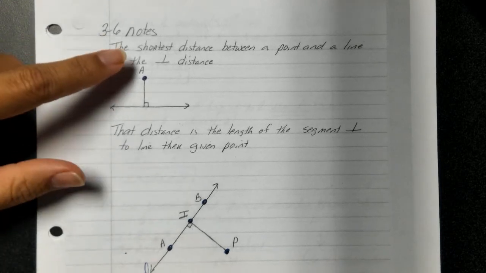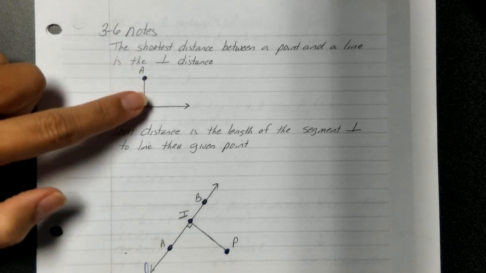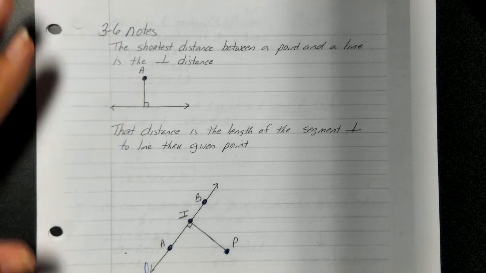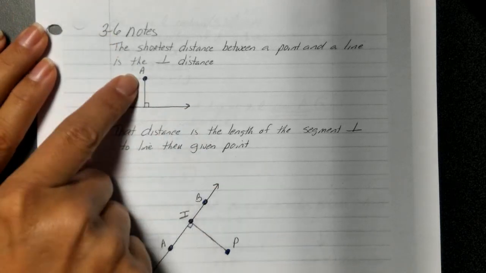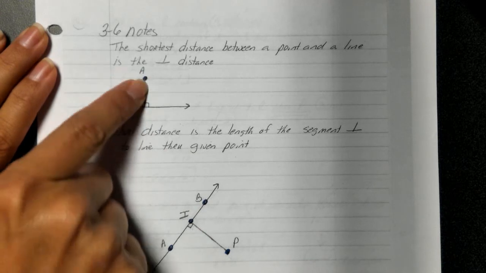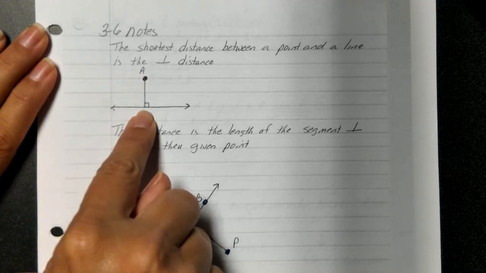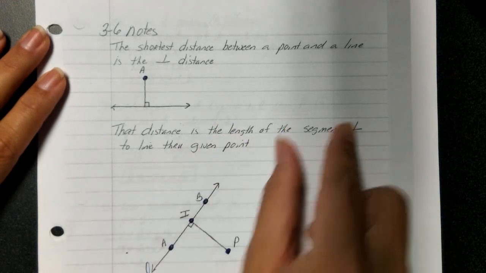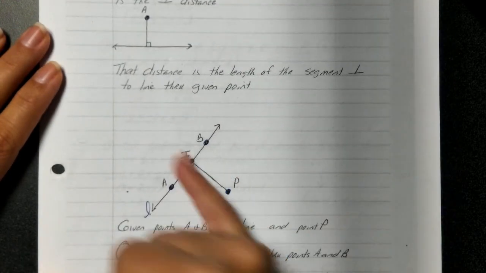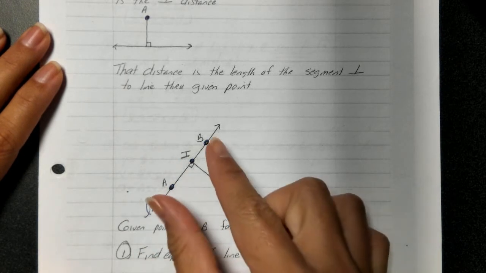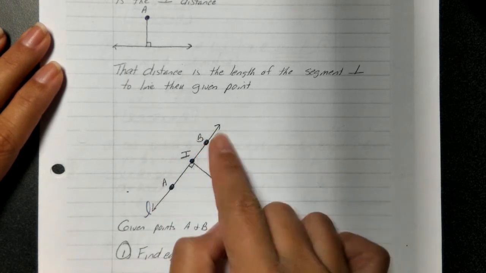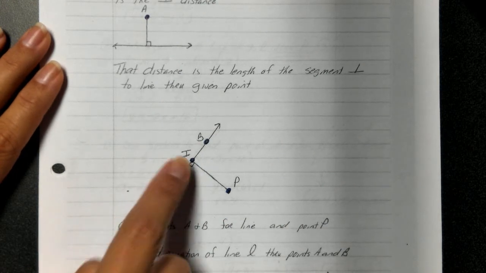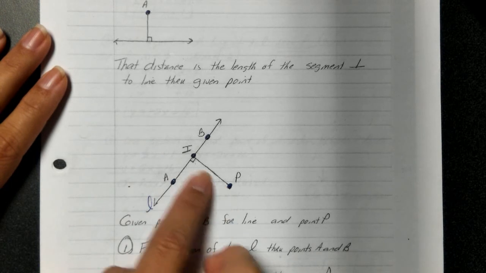What I want you to understand is the shortest distance between a point and a line is the perpendicular distance. So if this were a line just drawn with a point out here at random, I want you to know that the shortest distance between there is the perpendicular distance. And that distance is the length of the segment perpendicular to the line through a point. Okay, so what I've done to this line is put some points on it, A, B, and I put I here for intersection of our perpendicular line.